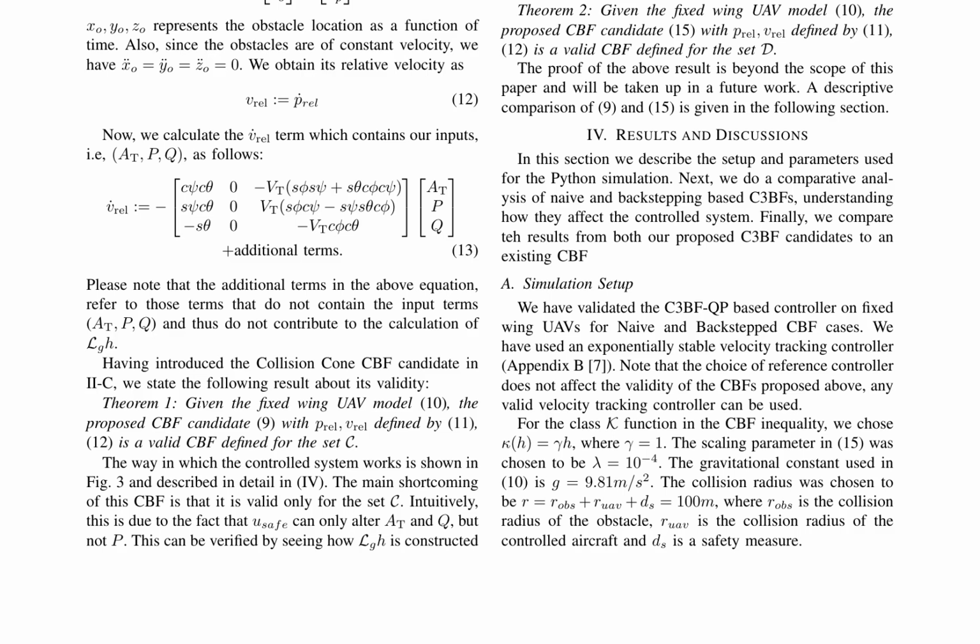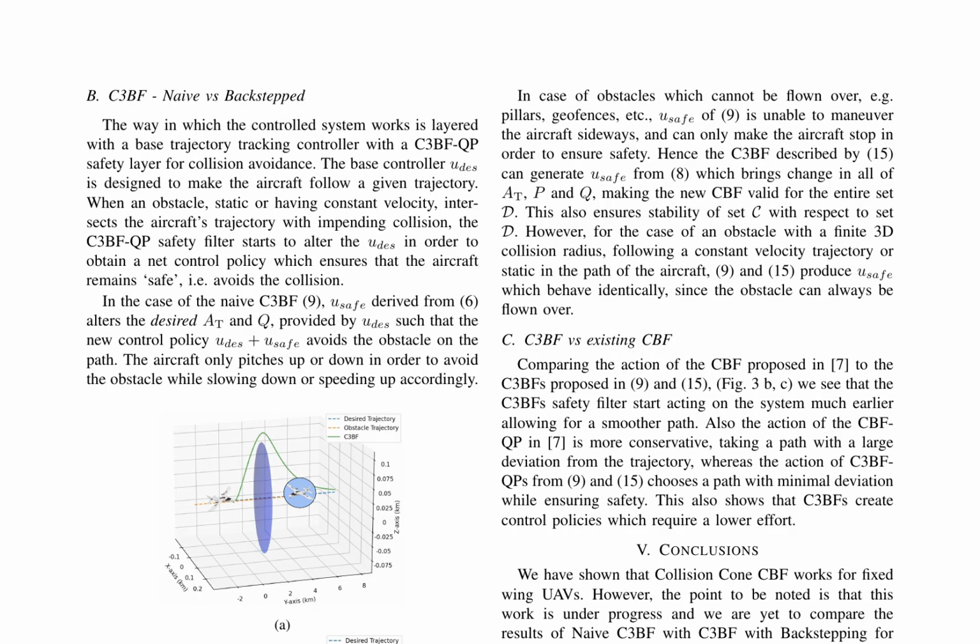The authors prove that the naive CBF candidate is a valid CBF defined for the set C in Theorem 1. However, this CBF has limitations, as it can only alter the aircraft's pitch and longitudinal acceleration, making it uncontrollable by the safety filter. To address this limitation, the authors propose a CBF with backstepping, which extends the safety set from C to D. The new CBF candidate, defined by equation 15, includes the desired roll rate RDs and uses backstepping to determine the roll rate R. The authors prove that this CBF candidate is a valid CBF defined for the set D in Theorem 2.